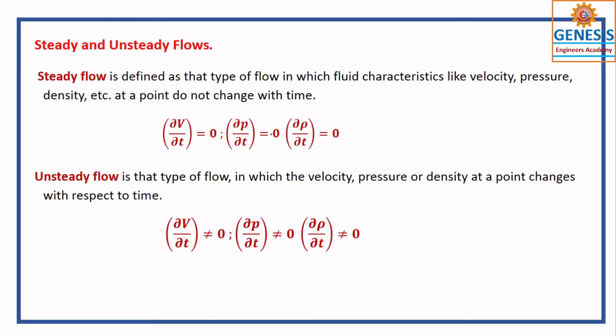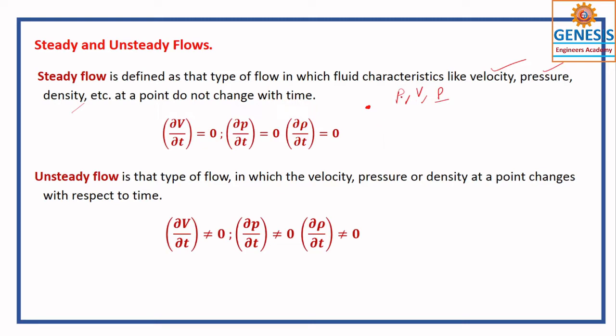A steady flow is a type of flow in which the characteristics like velocity, pressure, density at a point do not change with time. So if you calculate anything, these are the important characteristics: pressure, volume, and density.